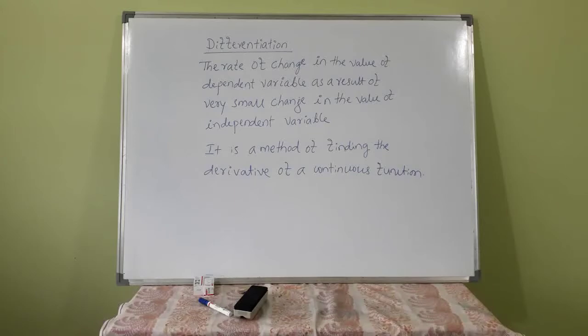A function is said to be continuous at a point when the limit exists. That means the left hand limit of a function should be equal to the right hand limit, and that should be equal to the function value at that particular point.